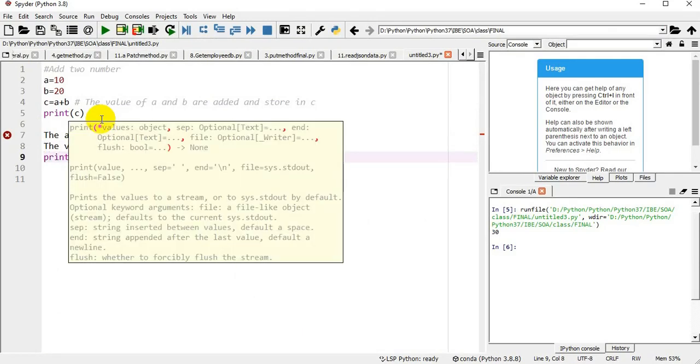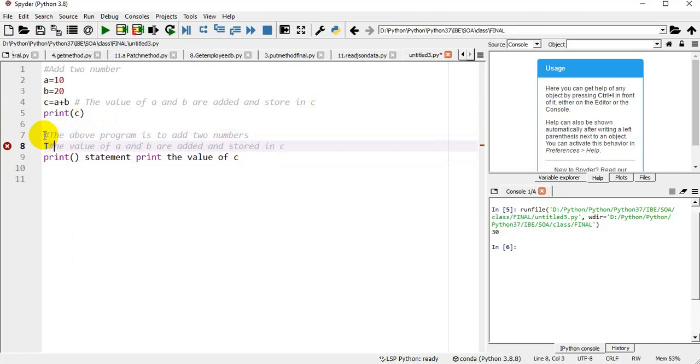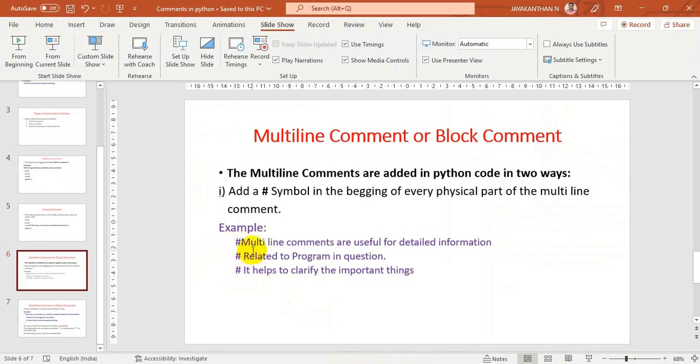Print statement, print the value of C. So what I'm doing, I'm adding a hash symbol in the beginning of each line. So this is one way to represent the multi-line command. Now this line will not be executed by the Python interpreter. So this is one way: adding a hash symbol in each line of the multi-line.